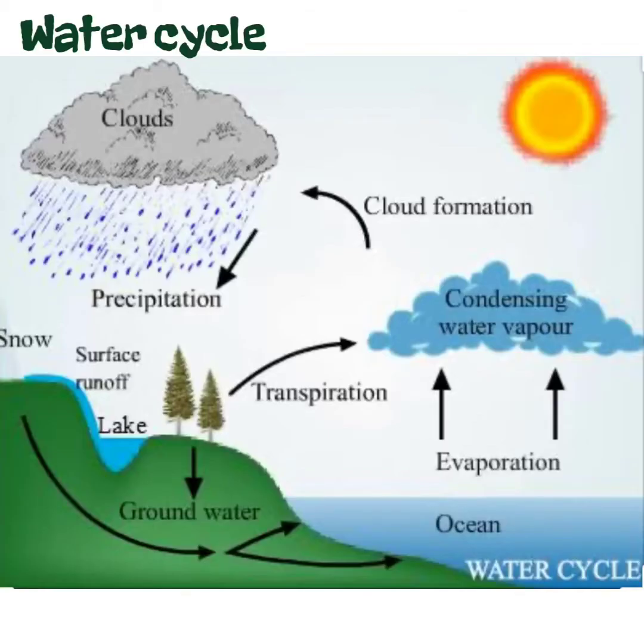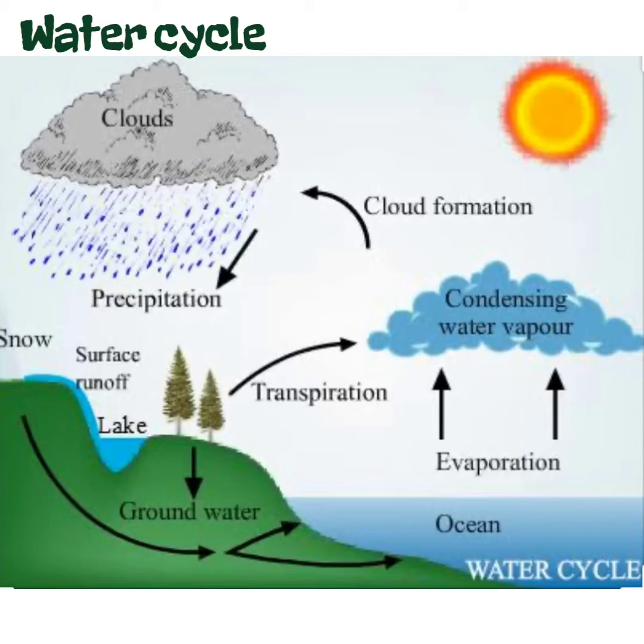The first cycle which we are going to study is the water cycle. It represents the cyclic process through which water from the sources on the surface of the earth goes into the atmosphere and then again comes back to the same sources. So we can see that water from various sources evaporates, condenses and again precipitates as rain and falls on land, that is, flows back to sea and river, and this cyclic process is called the water cycle. So now let us study this water cycle in detail.